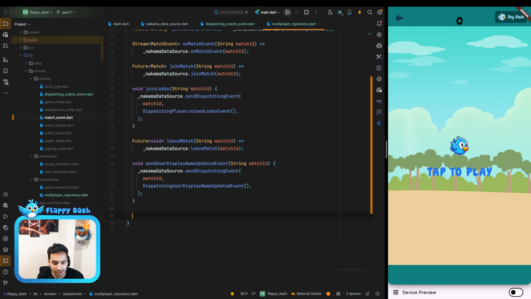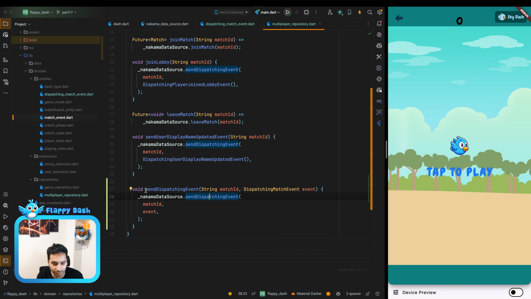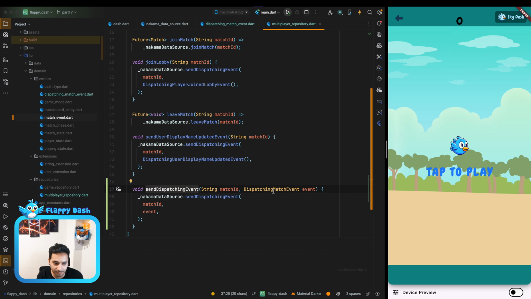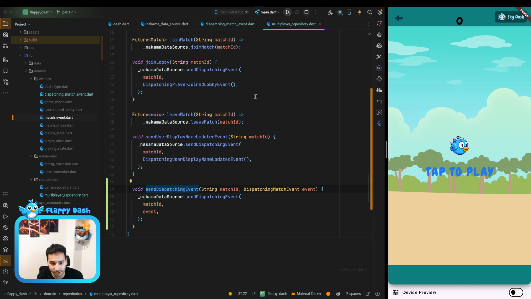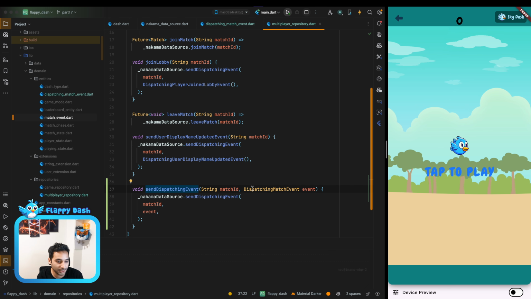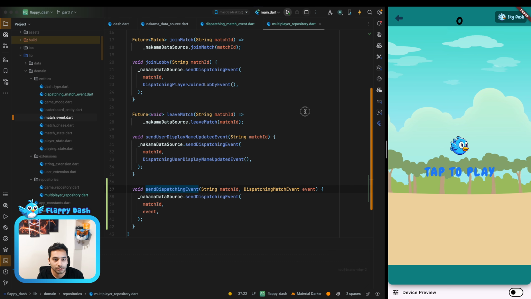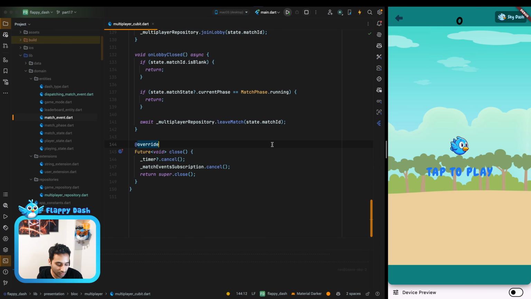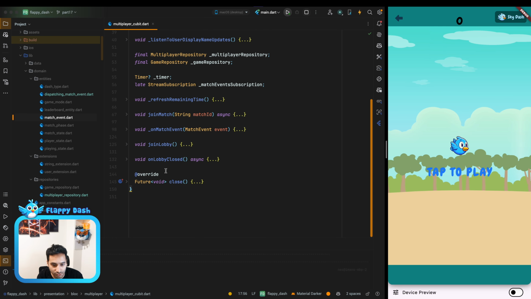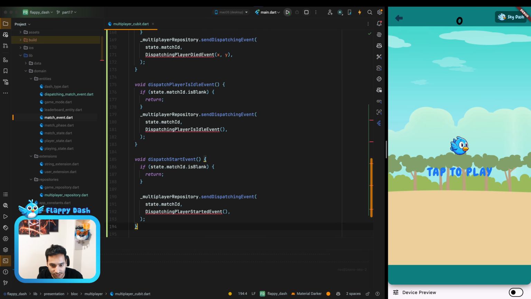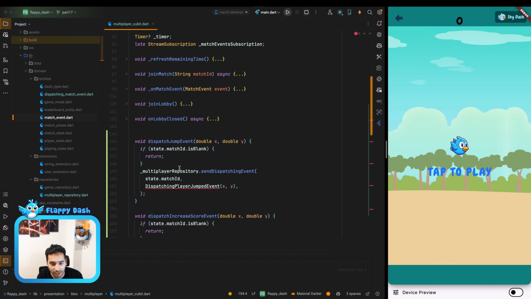Here we just need to add the function for dispatching events, and it is still a generic event, but inside the qubit we are going to have different methods for different events. So I'm just going to open the multiplayer qubit and close the other ones. And yeah, I just copy pasted some functions to have here.